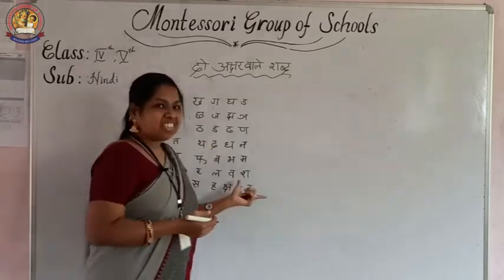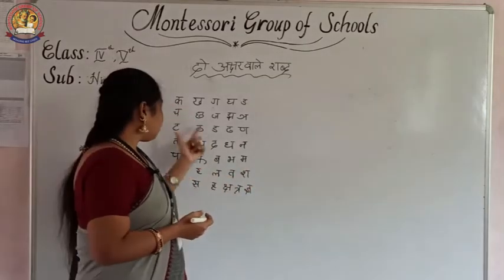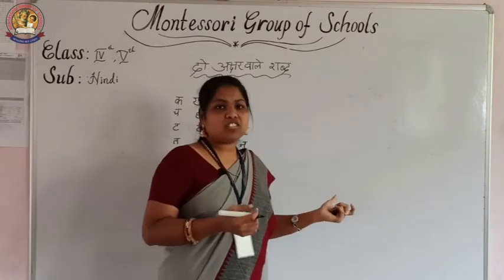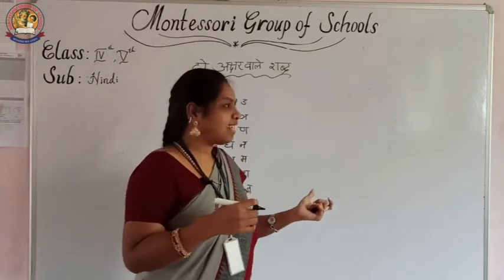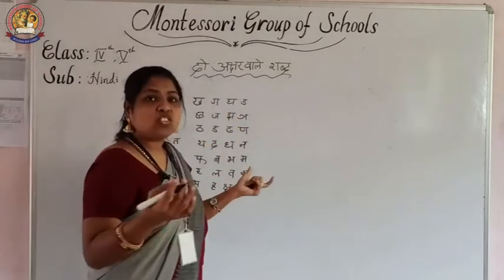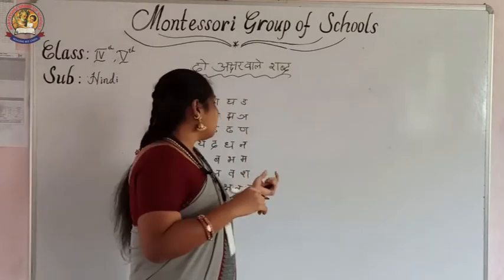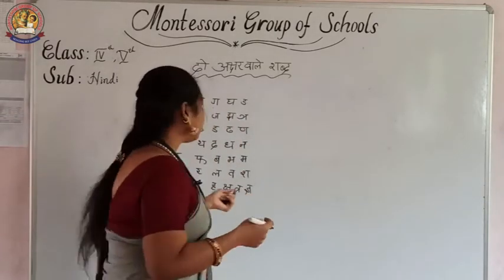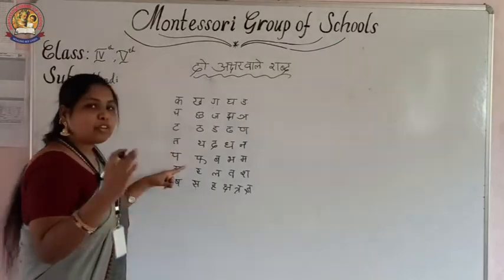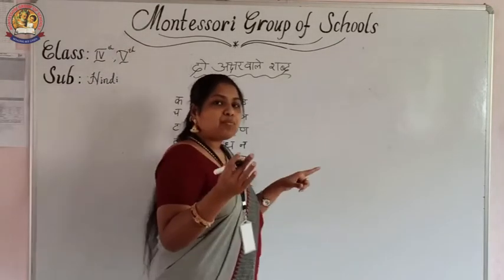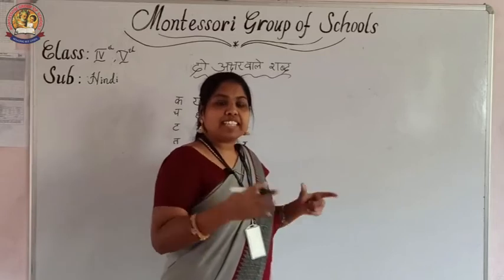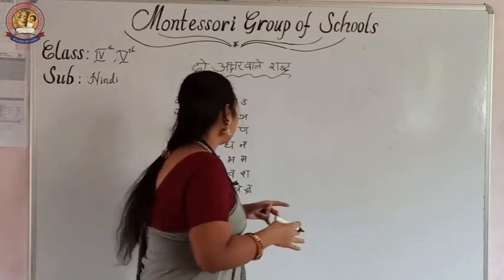See, Ka to Ha are the Vyanjanakshar letters I told you in the previous class. With these letters we can form a two-letter word very easily. First I am going to explain a very easy word. See the pronunciation of the word and the letters. What are the letters in that particular word? I am going to explain.